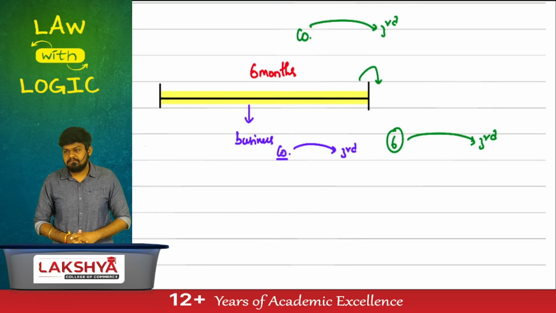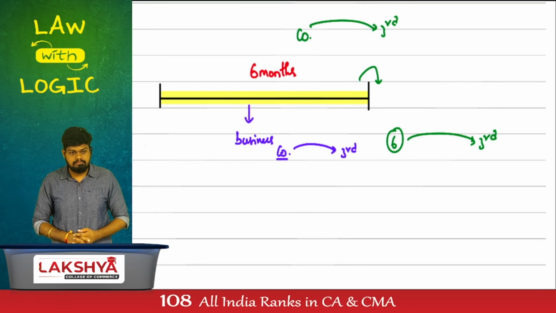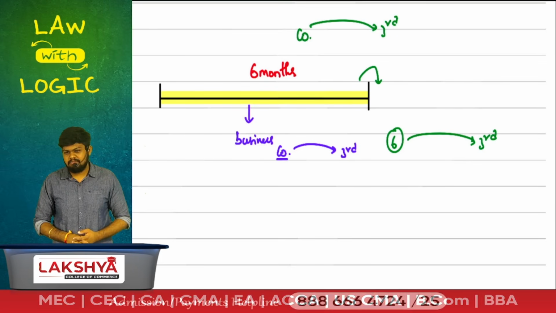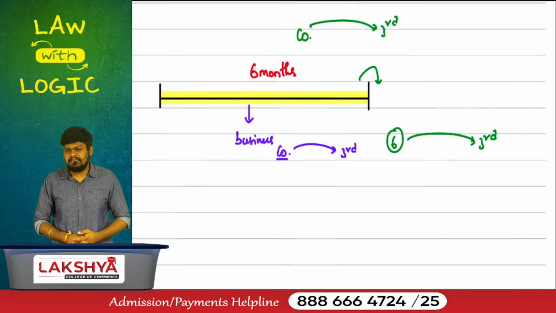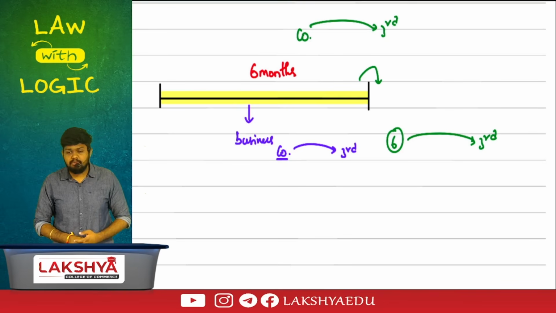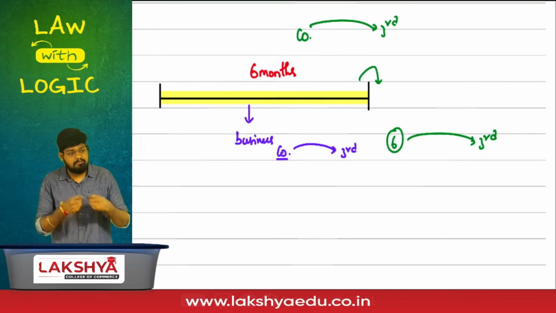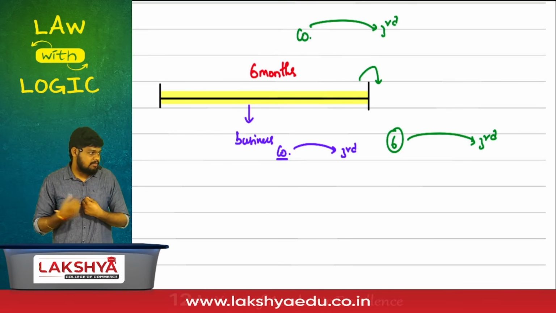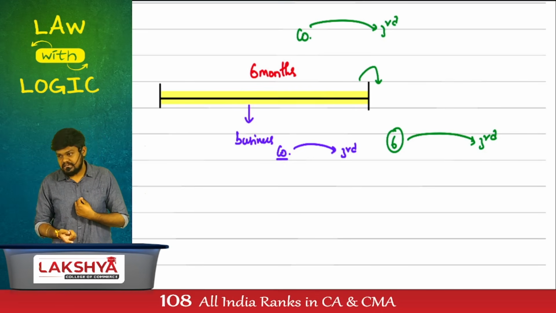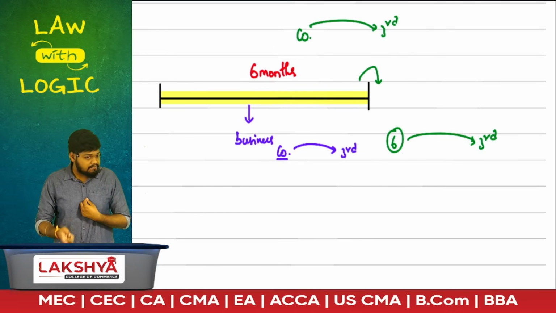Contracts entered after 6 months. Who is liable? Limited liable? No. There's no separate legal entity. There's no corporate veil protecting them anymore. After 6 months, contracts are assumed to be entered by the members themselves personally. Hence, their liability will be limited or unlimited? They'll be personally liable for all the transactions that arise after 6 months.